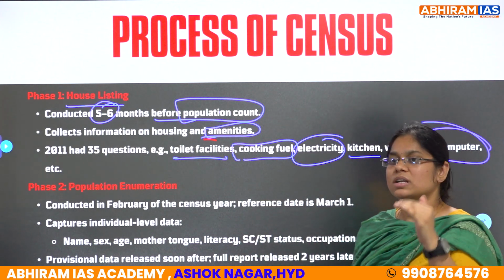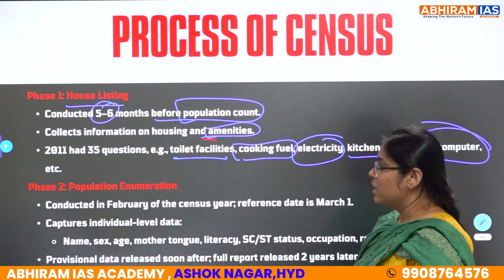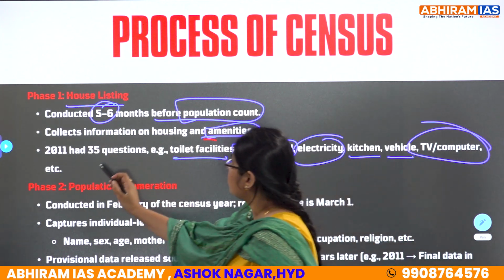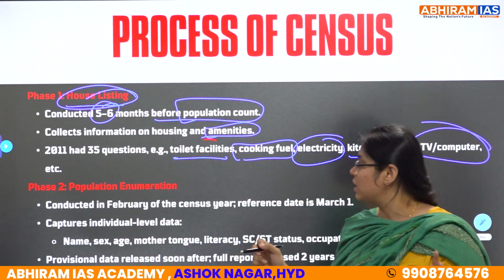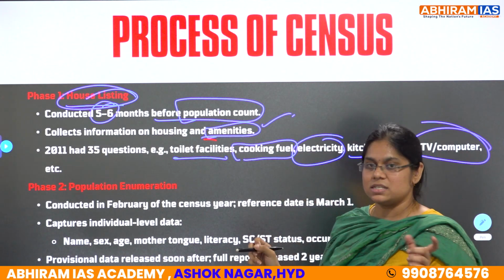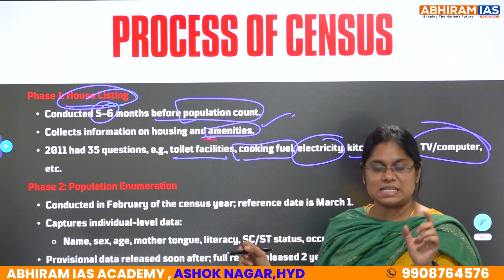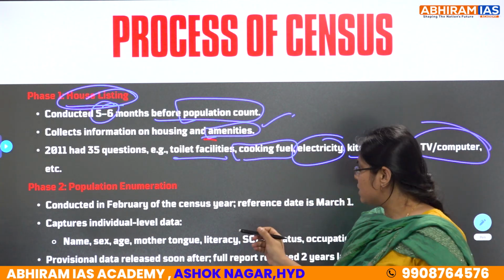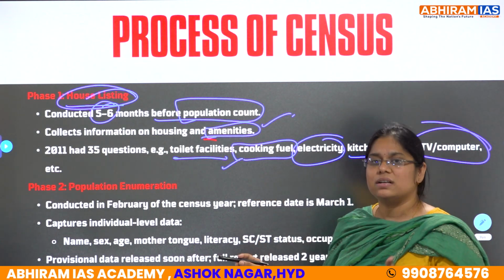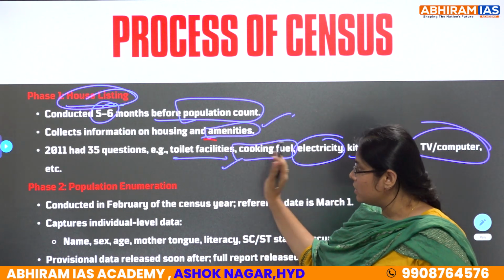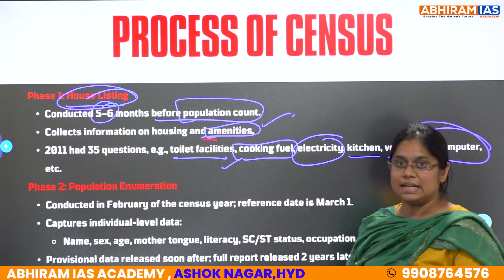Let's see what details will be asked. So house listing collects information on housing and basic amenities like electricity, toilet facilities, cooking fuel, and what vehicle is used. In 2011, 35 questions were asked apart from the details.